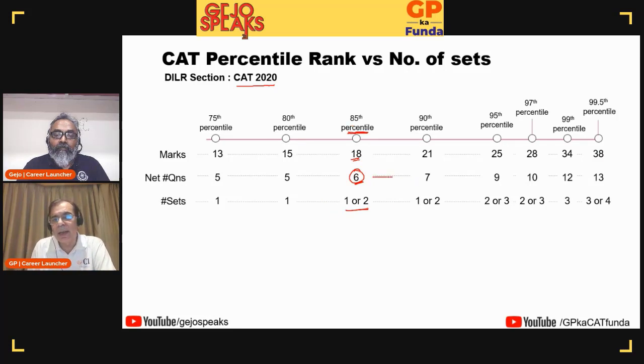And you increase from 6 to 7 questions, you come to 90 percentile. Look at 95 percentile, 9 questions. 10 questions get you a 97, 97.5 percentile. So what we are talking about here is doing about 8 to 10 questions correctly to get a good score in percentile terms. In marks terms, again, if you remember, 24 questions. We are not still at 50% of the paper.